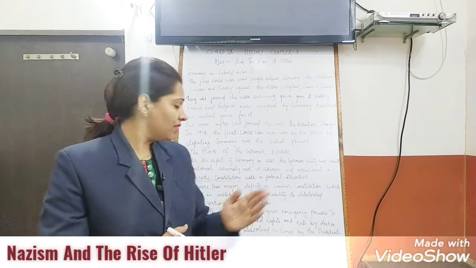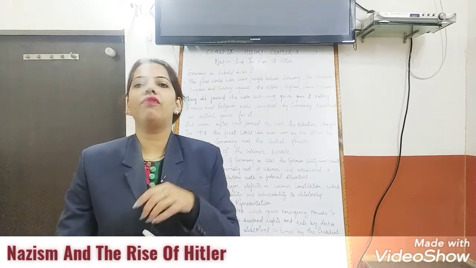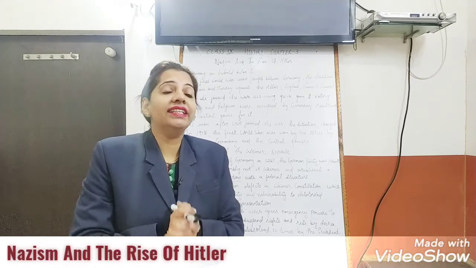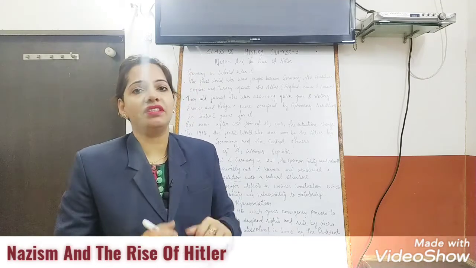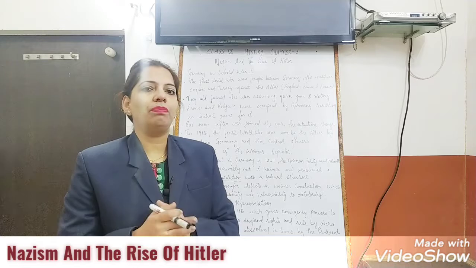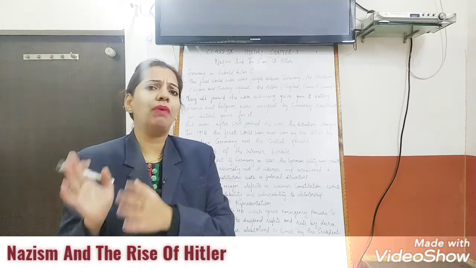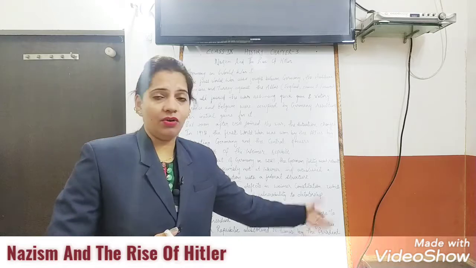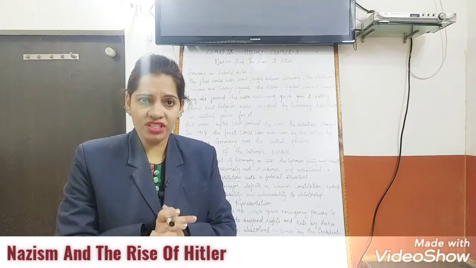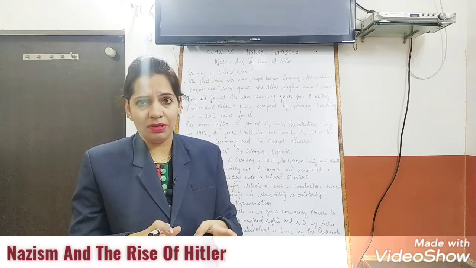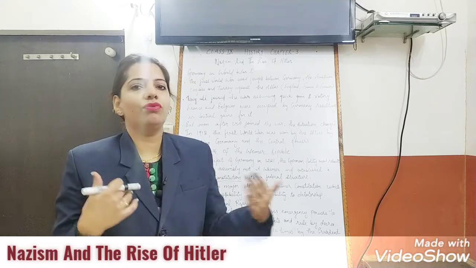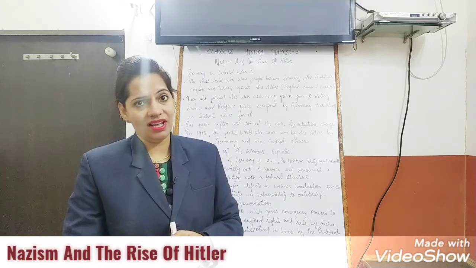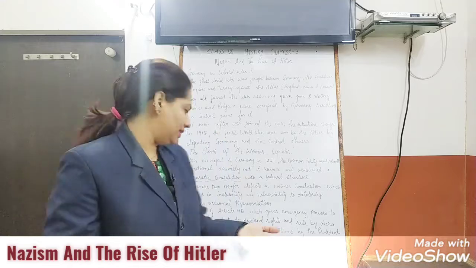That is one reason. The next is the use of Article 48. What does Article 48 state? It states that the President has emergency powers. The President can anytime put a ban on civil rights. He can suspend the rights, he can rule by decree, he can rule as he wants, and he can dismiss people. He was very frequently using this power. Article 48 was used frequently by the President, which led to instability.